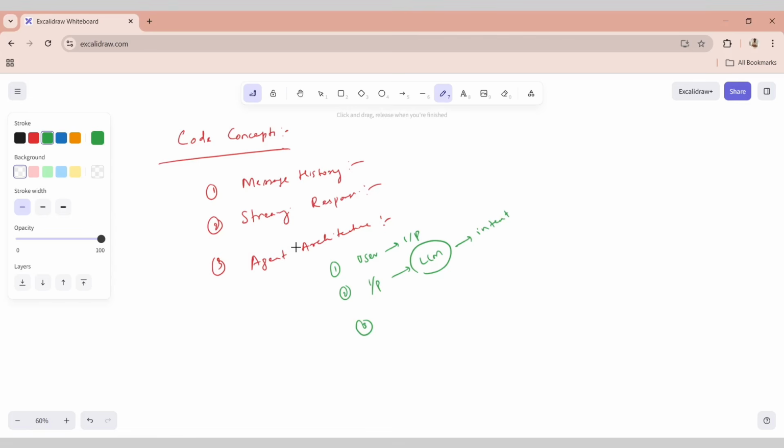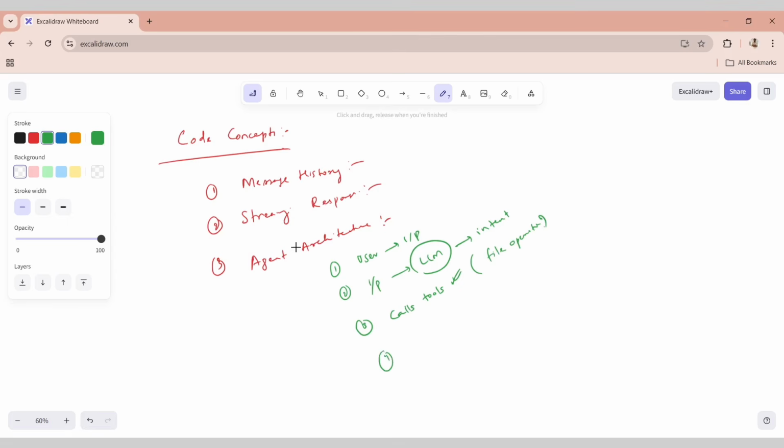Then after the intent is understood, it calls the respective tool, because there are multiple tools. So these could be your file operations.